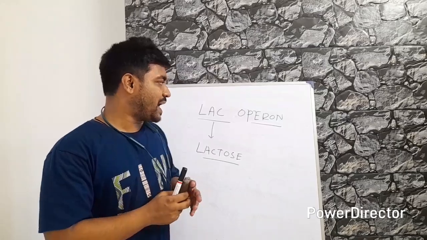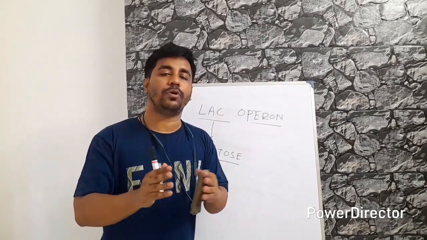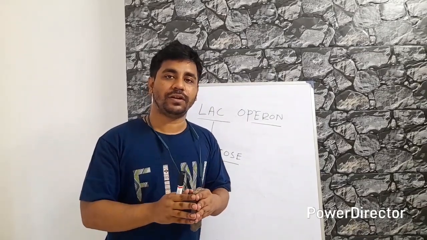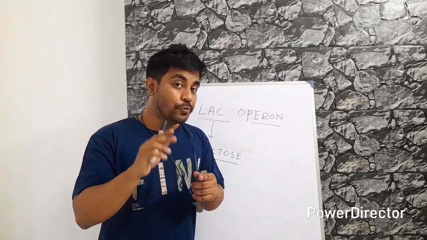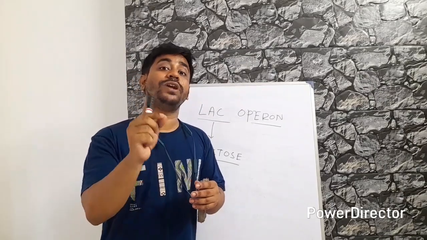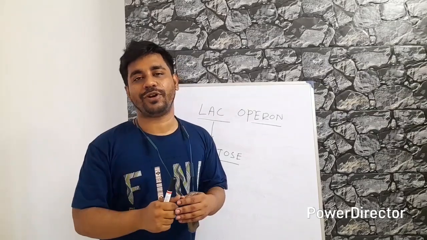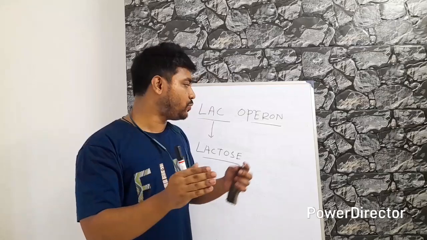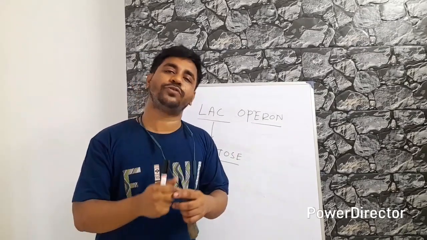Actually, we all know that our whole body is made up of cells, right? And in every cell all have the genes. But which gene functions where, or you like to say which gene expresses in which region of our body, is all controlled by a switch, and that switch is called operon. Okay, operon is like a switch.